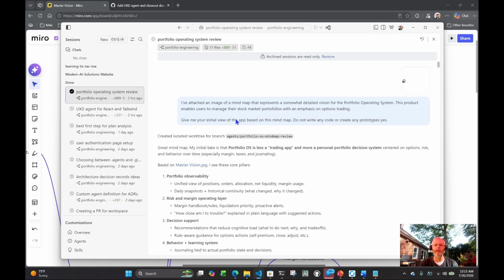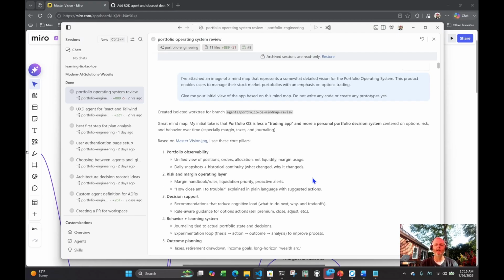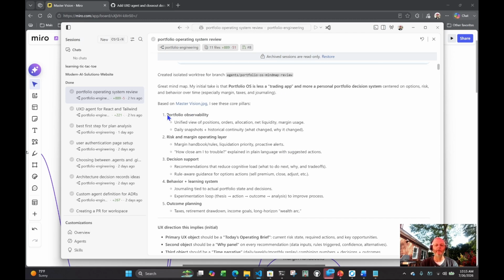And I said, look at this thing and tell me, what do you think about it? Partly why I asked an open-ended question is I actually don't know how good it's going to do or how great it's going to be able to consume that mind map. But it actually did a very good job. It went through and it identified these key things.